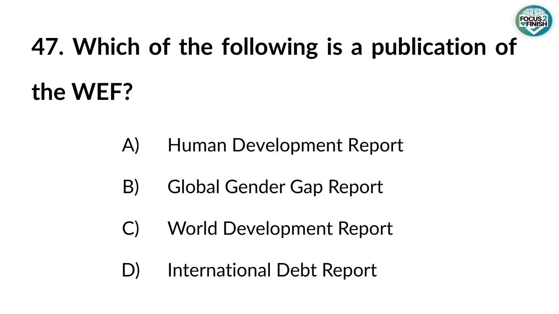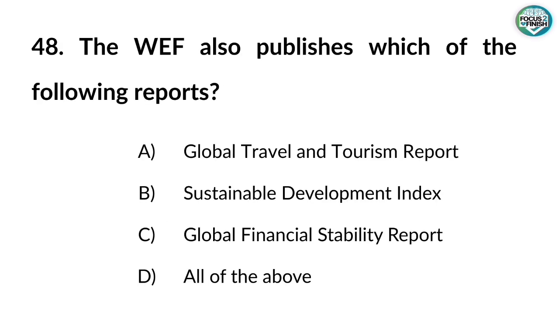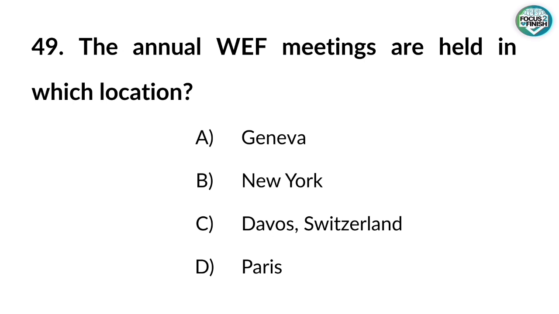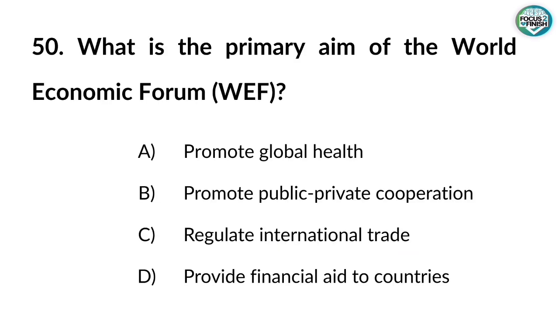47. Which of the following is a publication of the WEF? Answer: Global Gender Gap Report. 48. The WEF also publishes which of the following reports? Answer: Global Travel and Tourism Report. 49. The annual WEF meetings are held in which location? Answer: Davos, Switzerland. 50. What is the primary aim of the World Economic Forum, WEF?